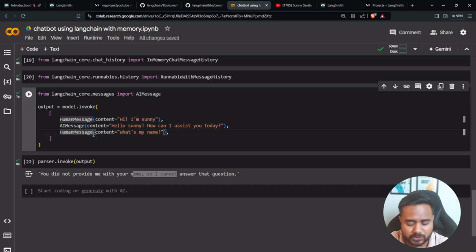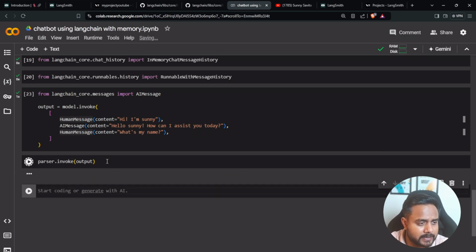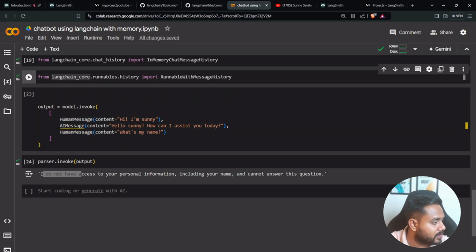Let me execute one more time, model dot invoke and then parser dot invoke. It should reply, "Hello Sunny, how can I assist you?" Let me check why it is saying this.